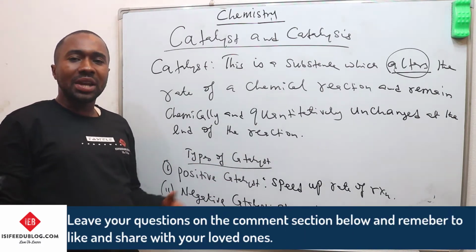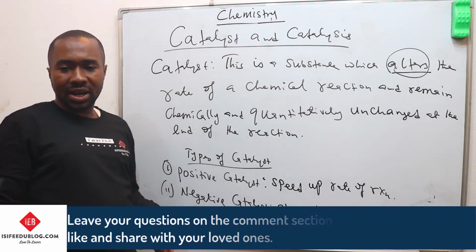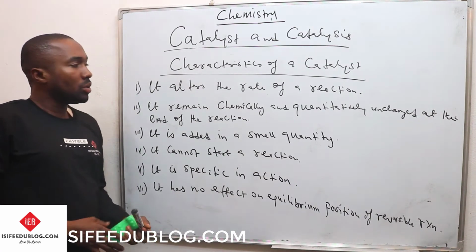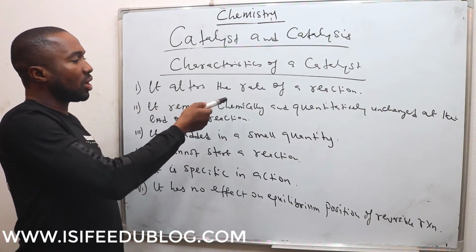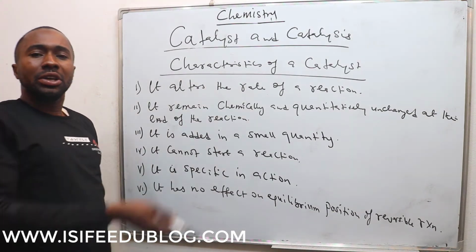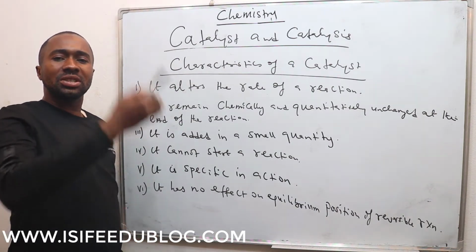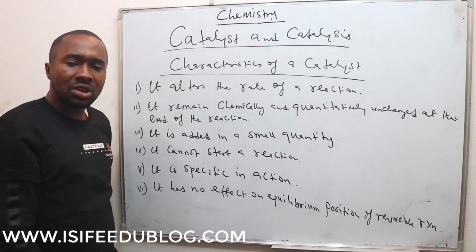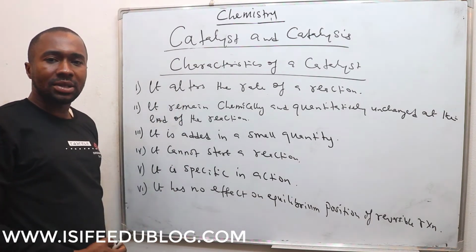Characteristics of a catalyst. What are the characteristics of a catalyst? What are the things you are going to see so that you can say that this is a catalyst? One of them is that it alters the rate of a reaction. Now how does it do that? It does that by increasing or decreasing the activation energy of the reaction. Whenever it increases the activation energy, the reaction becomes slow. But whenever it decreases the activation energy, the reaction becomes fast. So that's one of the actions of a catalyst on a reaction.